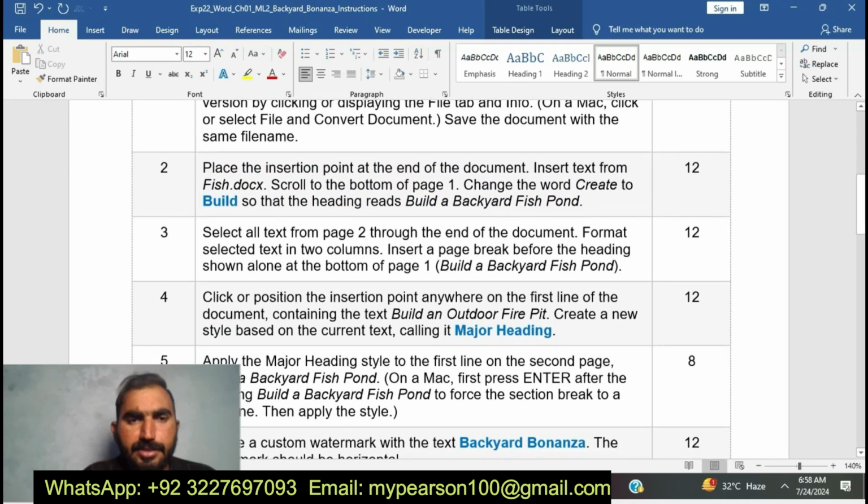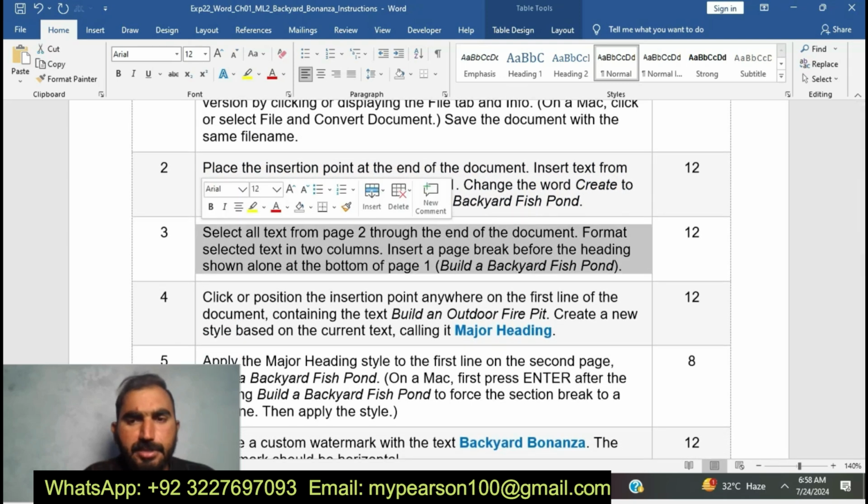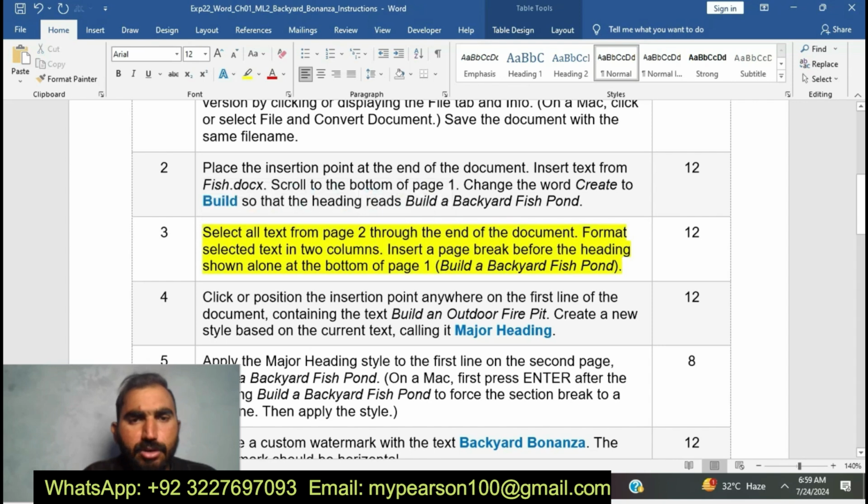I have done step number 2. Now I am going to move to my next step, step number 3. Select all text from page 2 through the end of the document and format the selected text in 2 columns. Insert a page break before the heading shown along the bottom of page 1.